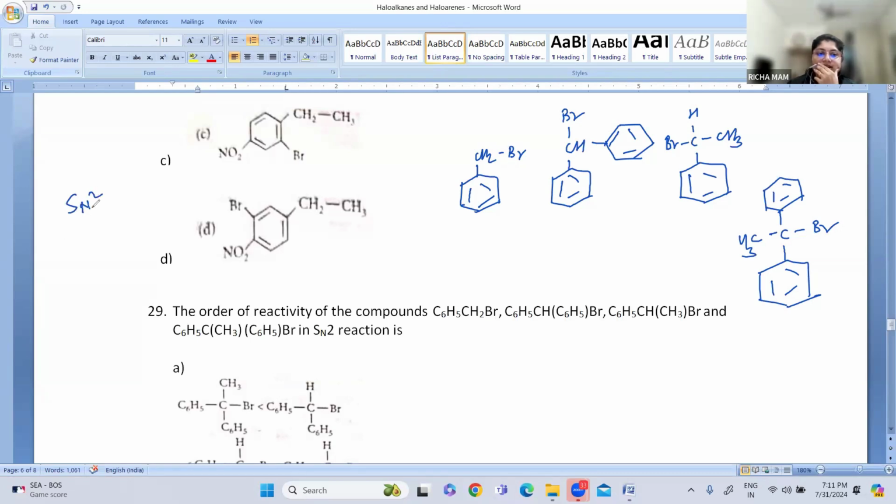When we see the SN2 mechanism, we have to remember that methyl is most reactive, then primary, then secondary, and then tertiary. Remember this and write the order of reactivity of these compounds. So which will be more stable? Yes. Now I'll take another color here.